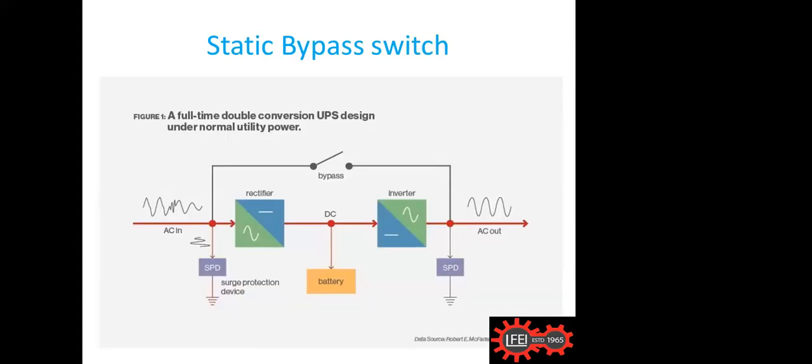And you see here, this diagram I'm showing only to tell you about a static bypass switch. It's a very important one. This switch, if there's no power interruption or anything like that, will bypass that path. Okay, you see the signal of the input. The signal is not a clear one. That signal passes through the surge protection device, then rectifiers, then DC, then the inverter, then again the protection device. Then you see the final output is a very clear AC signal.